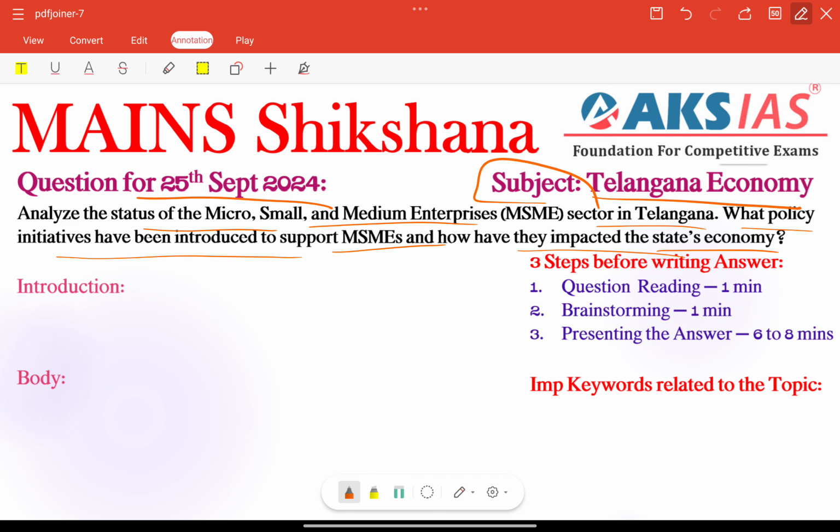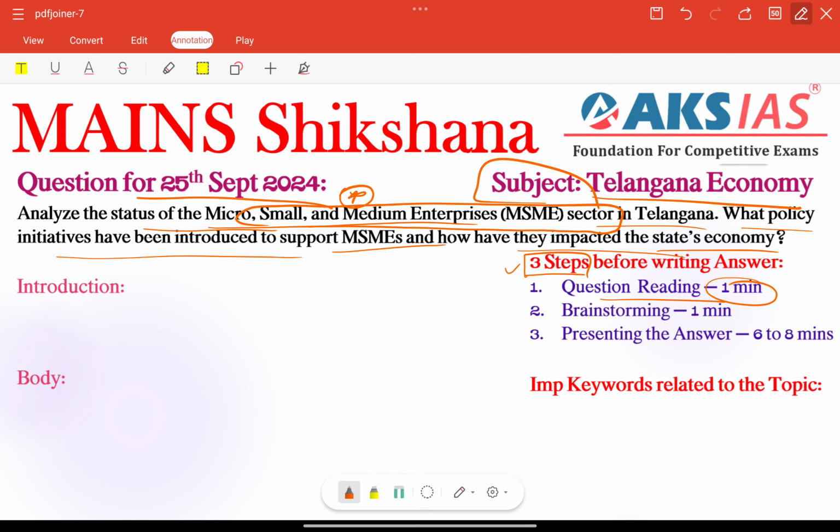Before starting our answer writing, we need to follow our regular strategy, the 3 steps before writing an answer. First step is question reading. Within 1 minute, we need to identify the different question tags and keywords. What is the topic? The MSME sector, which is very, very important, especially regarding the recent launch of our MSME policy in Telangana.